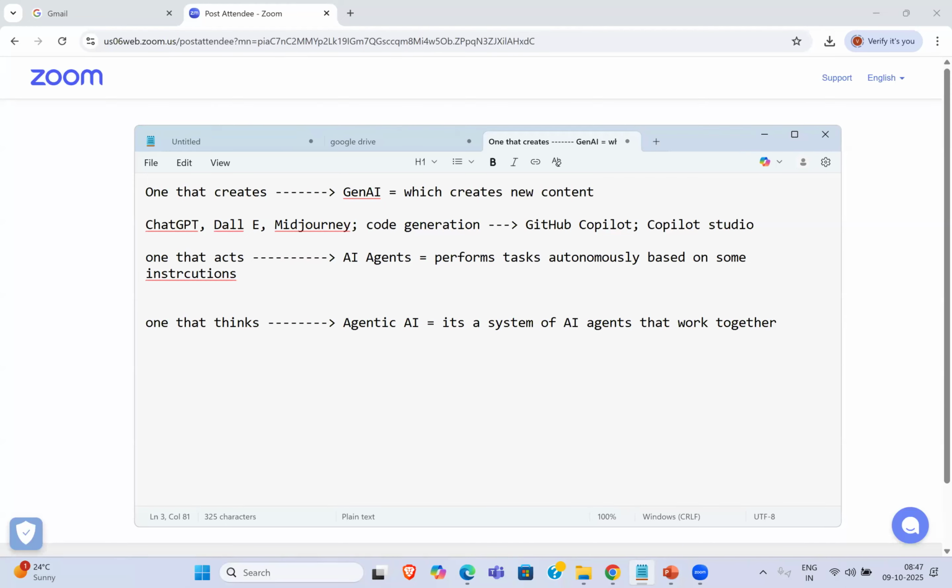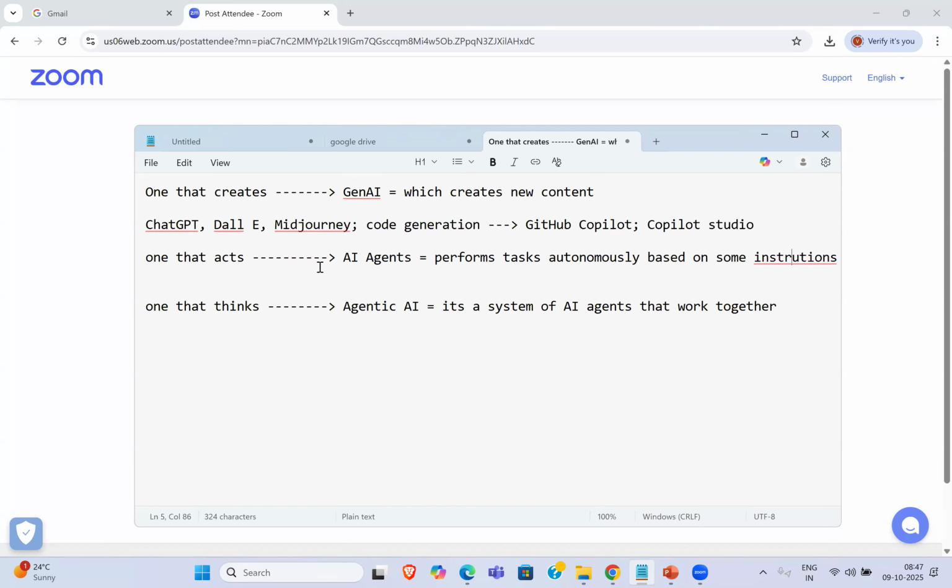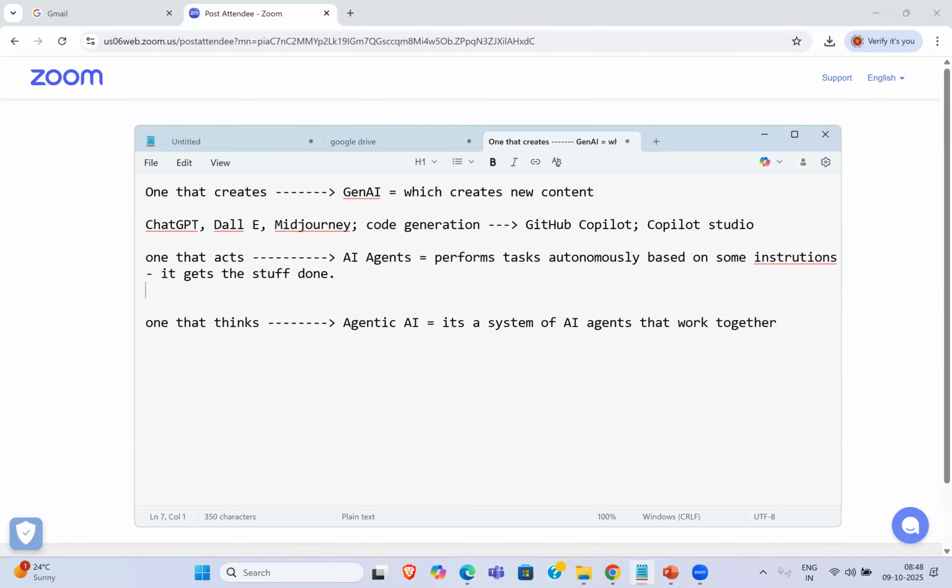Now let me tell you about AI agents here. In other simple terms, this is one form of AI, as I told you, which acts. That means it gets stuff done. It gets the stuff done here. But again, let me tell you, if it has to execute a certain task, you have to instruct it on how you want to execute that. In simple words, you have to give it some kind of instructions.